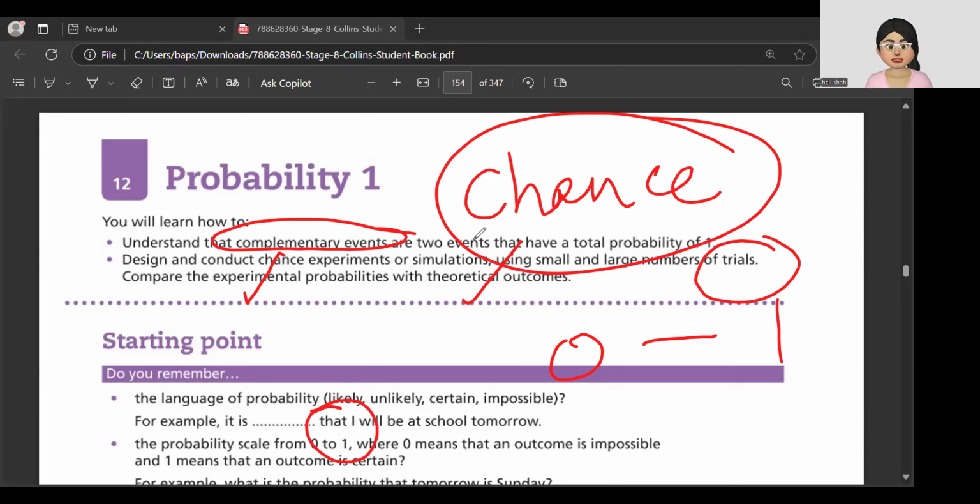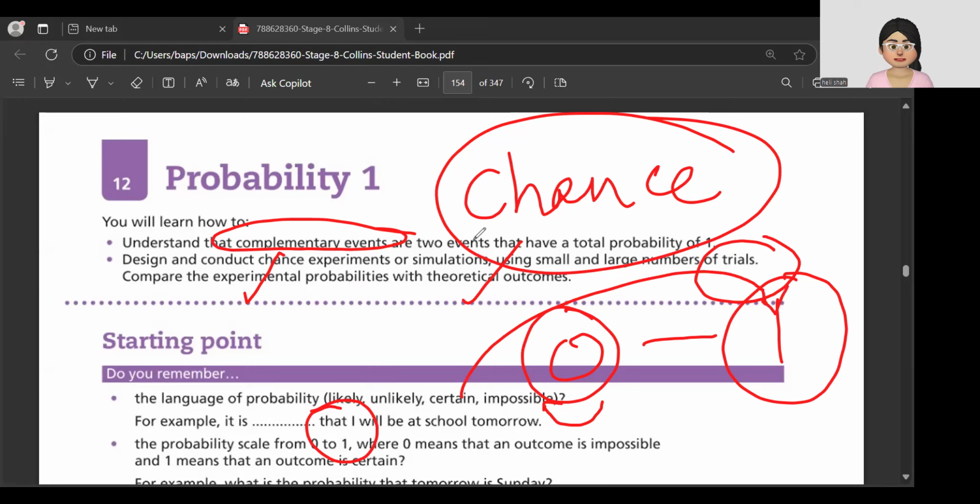The smallest value being 0, which means impossible. For example, it is impossible that tomorrow will be a Sunday or that the sun would rise from the west. And it's a sure shot event. It is certain. It means the probability is 1. Okay, the probability is 1 that tomorrow we have school. Tomorrow is a weekday and it's a school. So yes, it's a sure shot event. Or the sun rises from the east.